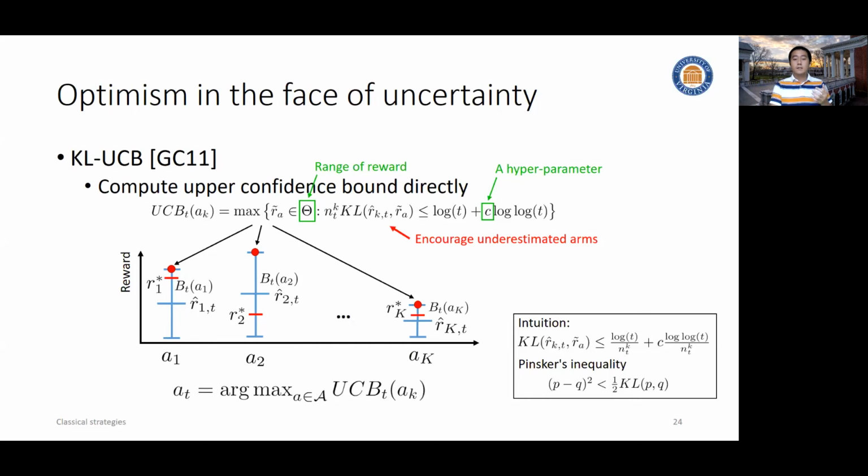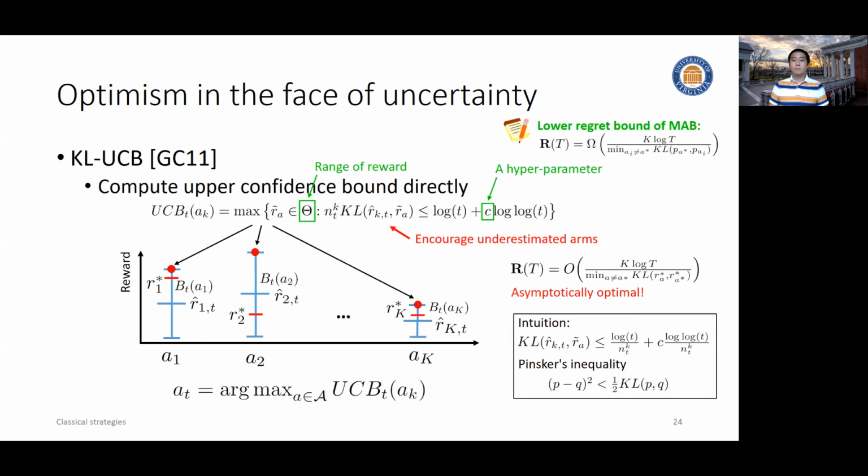So instead of just directly computing the upper confidence bound, a nice property of this exploration strategy is the proven upper regret bound. We can prove it's asymptotically optimal. Let me show you the lower regret bound of an MAB problem. They basically have the exact same form. So basically, it means asymptotically, this algorithm achieves the best performance this type of algorithm can achieve.